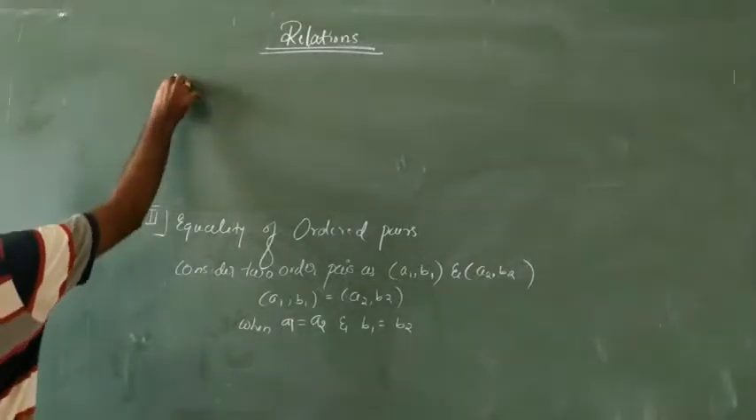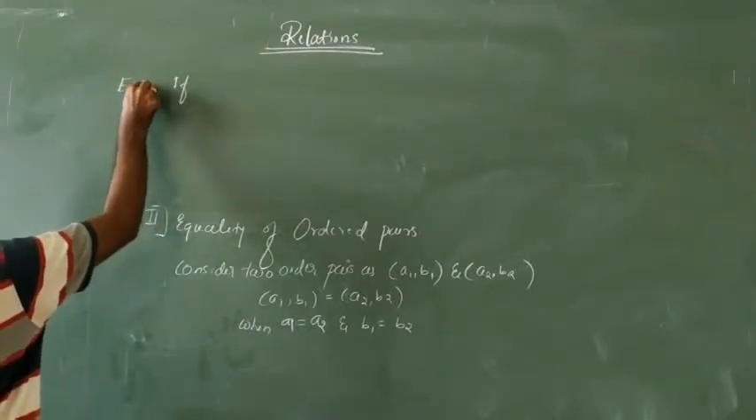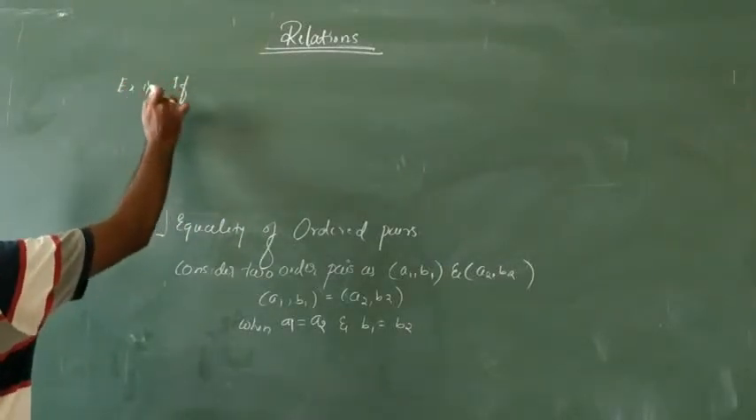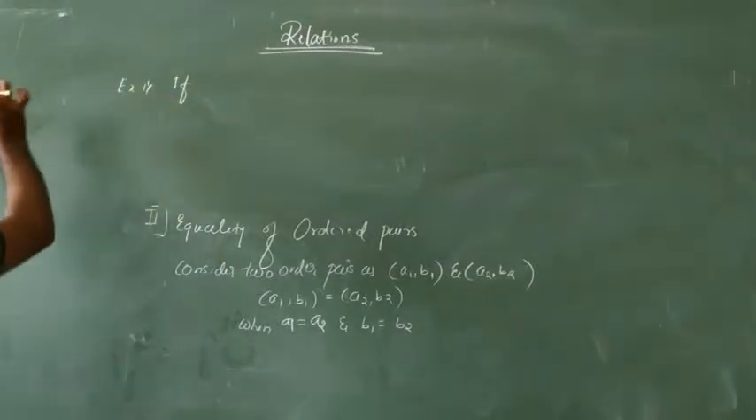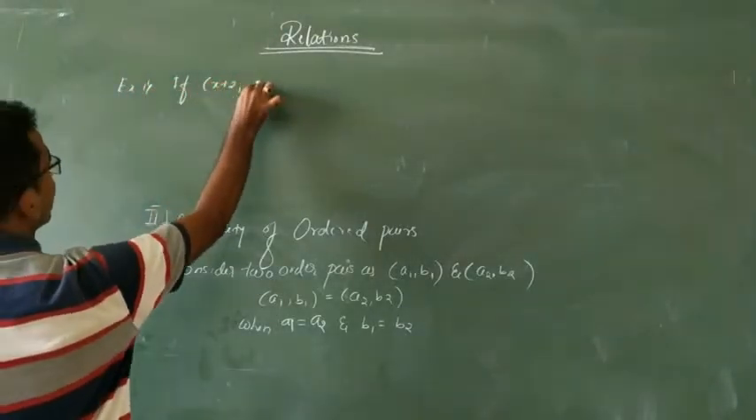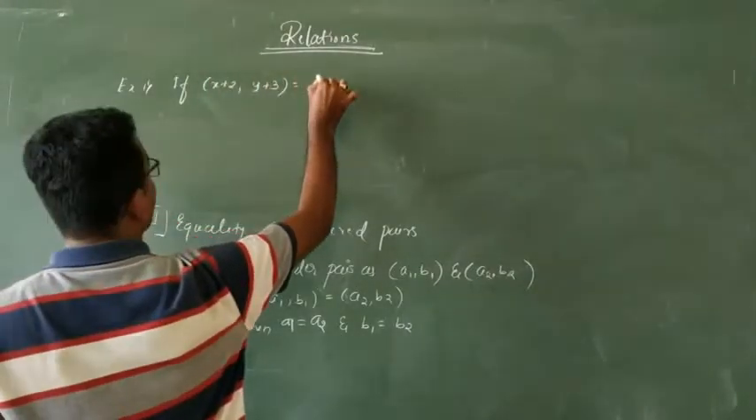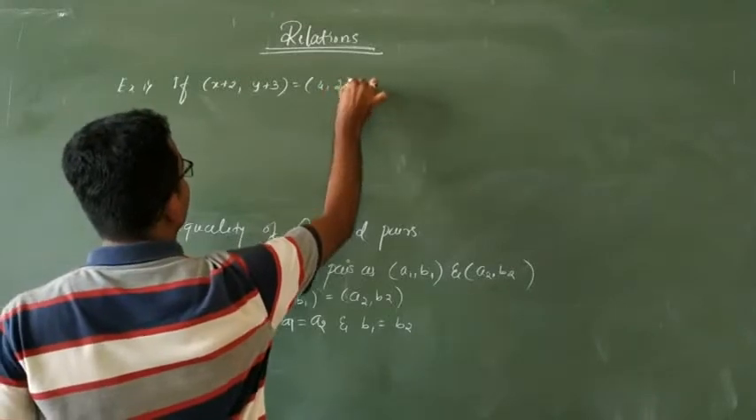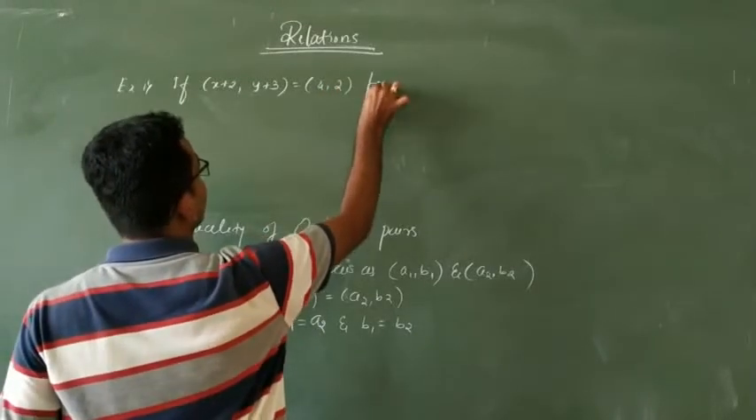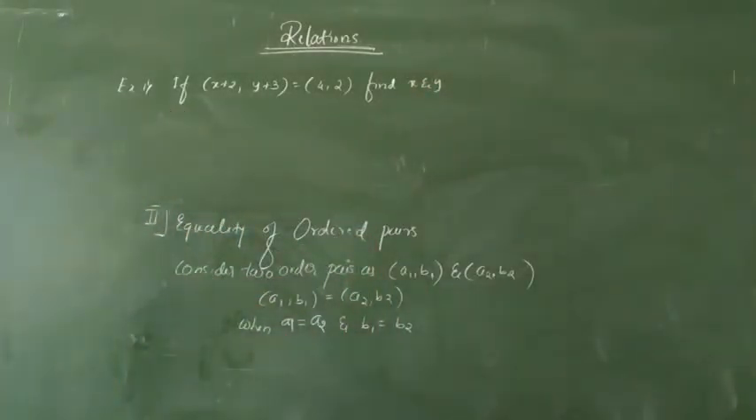Example number 1, on the equality of ordered pairs. If (x + 2, y + 3) is equal to (4, 2), find the values of x and y.